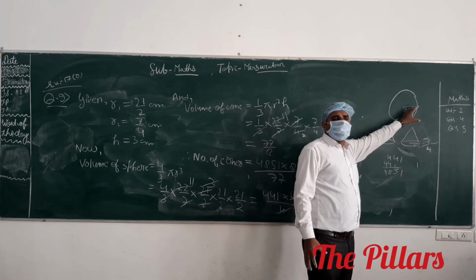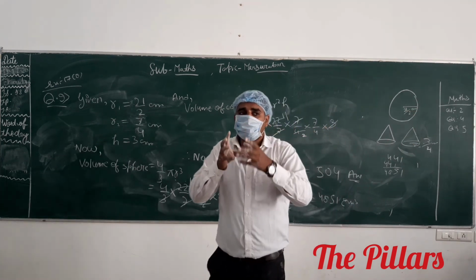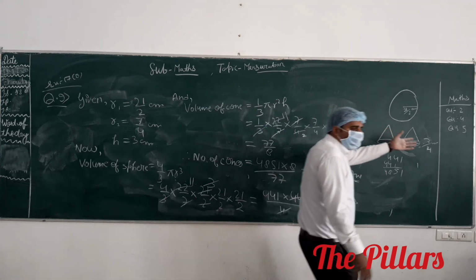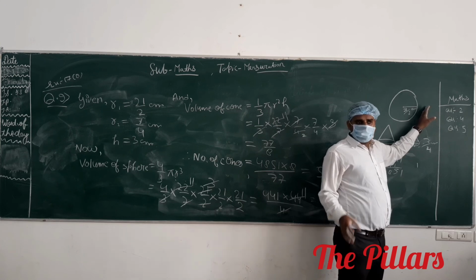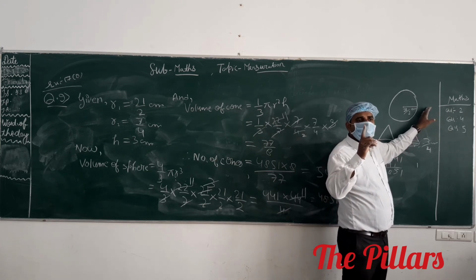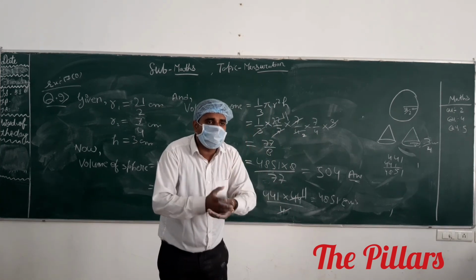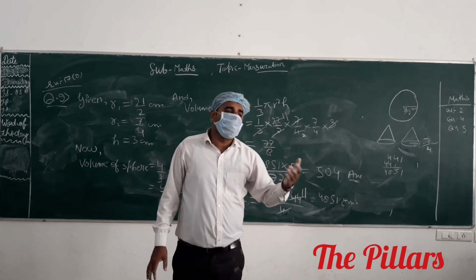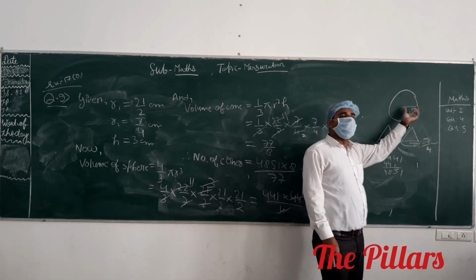By this hemisphere we want to make a number of cones. It means the material of the sphere is much more than the cone. We have to find the volume of the sphere and the volume of one cone. Total volume of the sphere divided by the volume of one cone. We get how many cones we have to make by this volume.